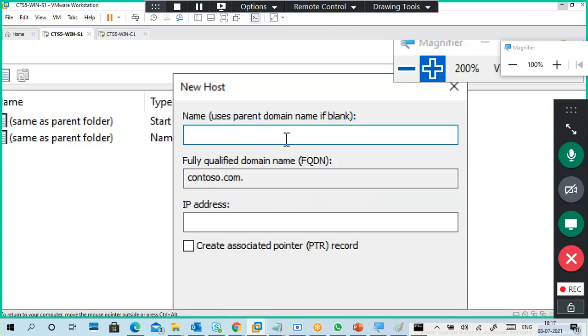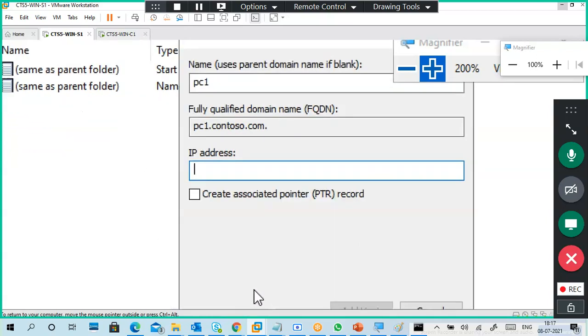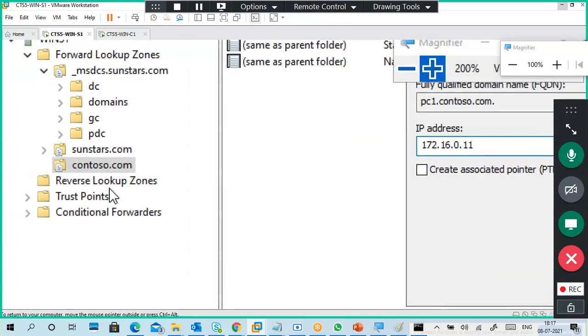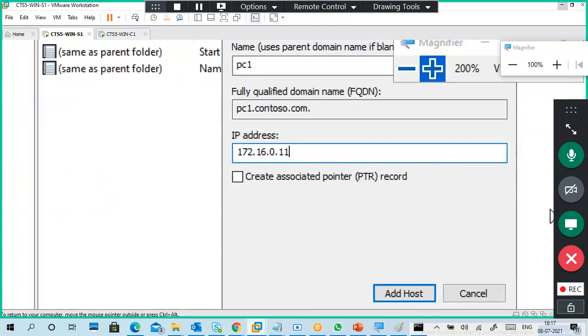I put the name PC1. When I type PC1, it automatically shows the FQDN, fully qualified domain name. So I'm giving some IP addresses here just for understanding. I don't check this one because I didn't create a reverse lookup zone.